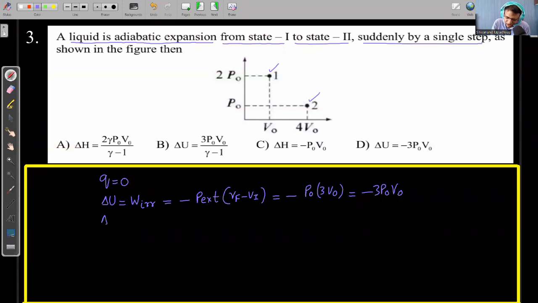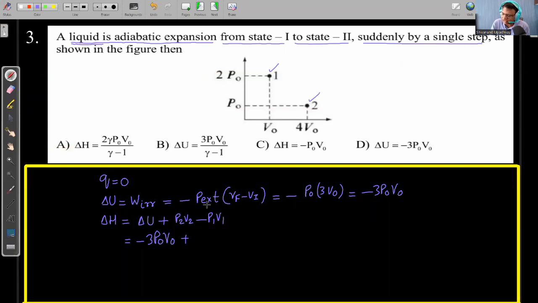And now we can calculate change in enthalpy. I cannot use Cp delta T because that is not an ideal gas. It is a liquid. We cannot use those formulas. So here I can use that delta H is equal to delta U plus P2 V2 minus P1 V1. Already we have calculated delta U by using the first law of thermodynamics. That value is minus P naught V naught.